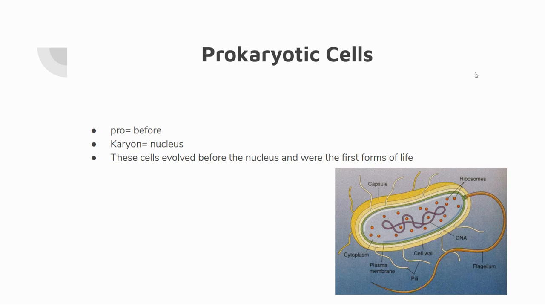So the first type of cell is prokaryotic cells, and break down the word and what it means. So pro means before, and karyon means nucleus. So these cells evolved before the nucleus. These are very simple cells. They don't have a lot of membrane-bound organelles. They don't have a nucleus. Typically, these are your single-celled organisms like protozoa, amoeba, those type of things.